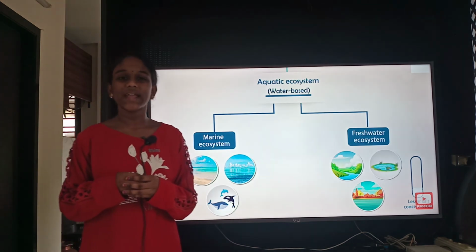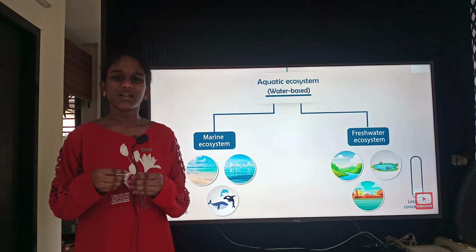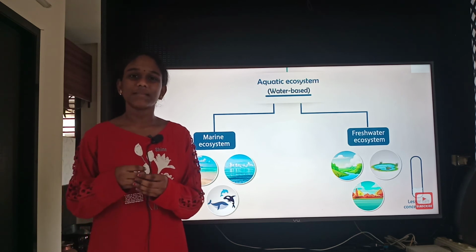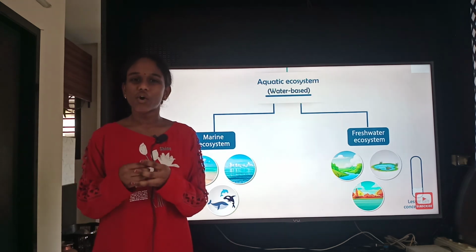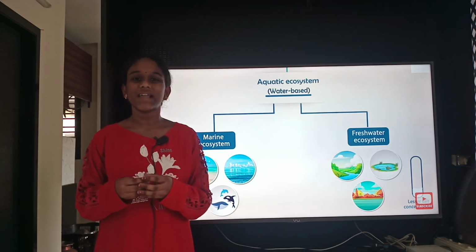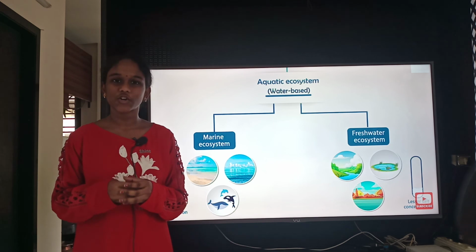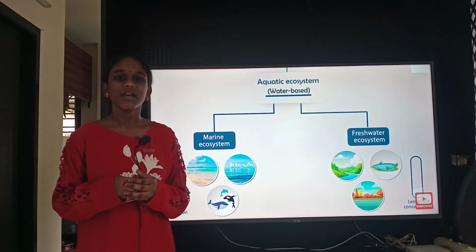Now, you may get a doubt whether all our surroundings are part of ecosystem. Yes, from a small pond to a big ocean, from a small hut to a big bungalow, everything comes under ecosystem. For this session, we end.